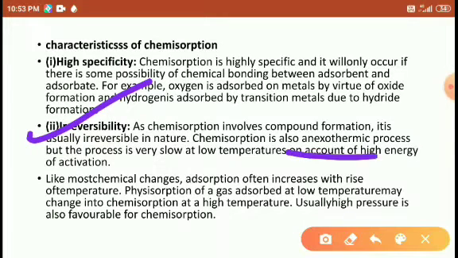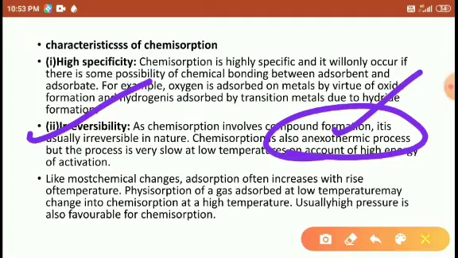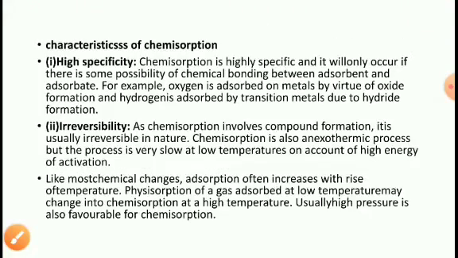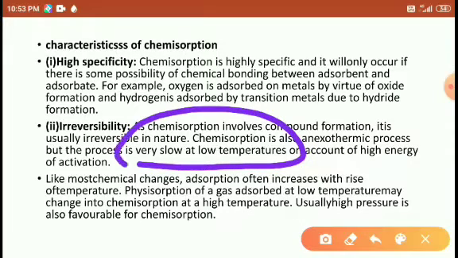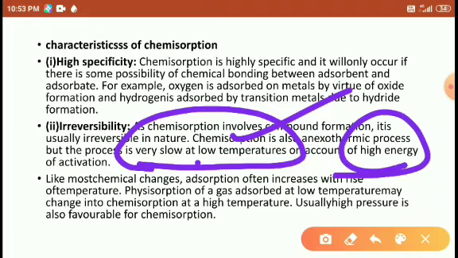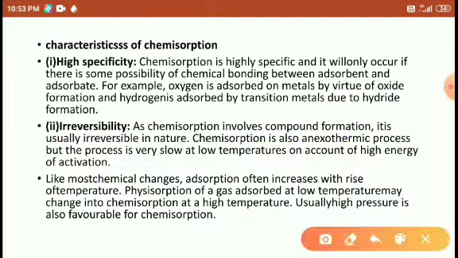And chemical adsorption is also an exothermic reaction. Right, students? It is exothermic. The reaction is very slow at low temperature. So when you apply high temperature, high pressure, or any catalyst, then the activation energy is supplied and the reaction becomes fast. So for most chemical changes, adsorption increases with a rise in temperature.